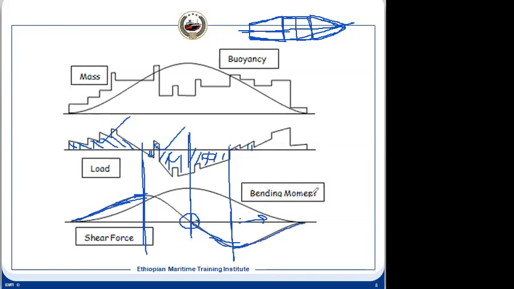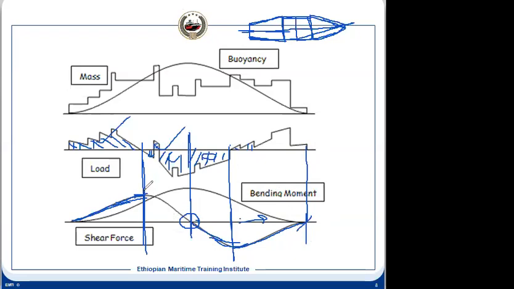It will become 0. At the end it has to become 0. If you don't get a zero value, you have made a mistake which has to be corrected. So you need to recalculate if you don't get a value of zero here. Because the positive area and the negative area have to be equal. Then only the ship will float. Otherwise, it will not be in equilibrium position, but the ship has to be in the equilibrium position. And then you can construct the bending moment accordingly.